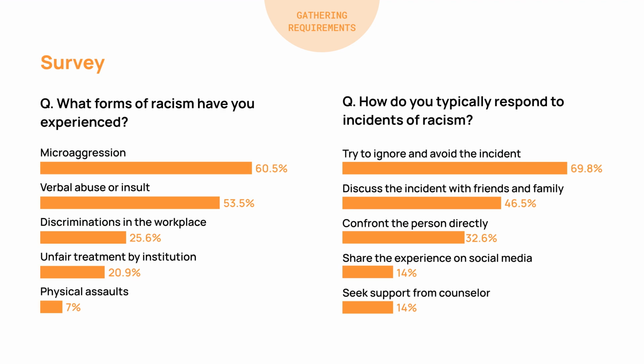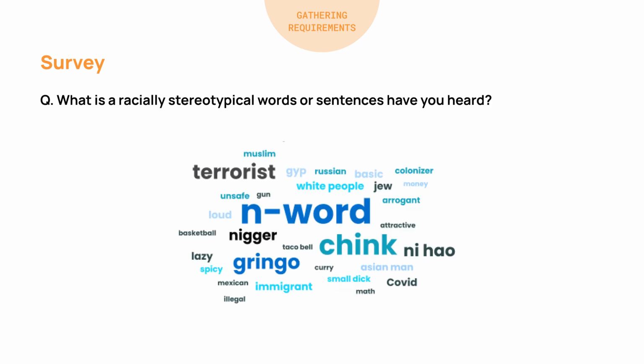In the survey, the most prevalent form of racism was microaggression, and verbal abuse followed after. When asked about their responses to racism, almost 70% of the participants avoided the confrontation and ignored the incidents. Then, as open-ended questions, respondents were asked to list 3 racist expressions they've heard. We gained insights into the specific forms of expressions prevalent among different racial groups through text analysis with 115 responses.